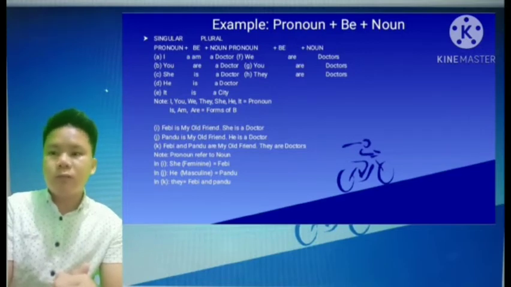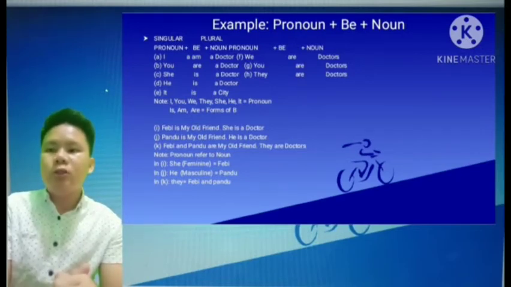Plural. Pronoun plus be plus noun. We are doctors. You are doctors. They are doctors. Note: I, you, we, they, she, he, it are pronouns. Is, am, are are forms of be.